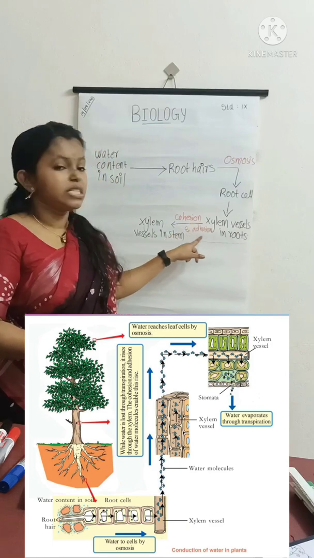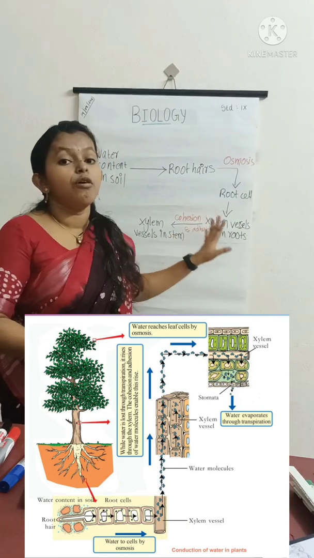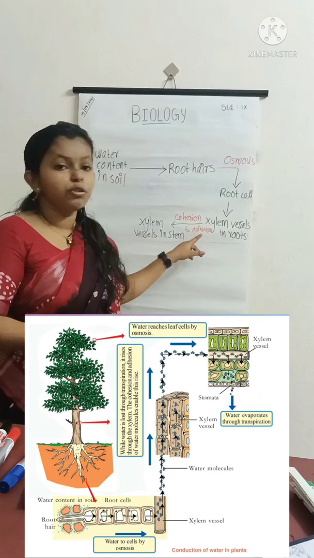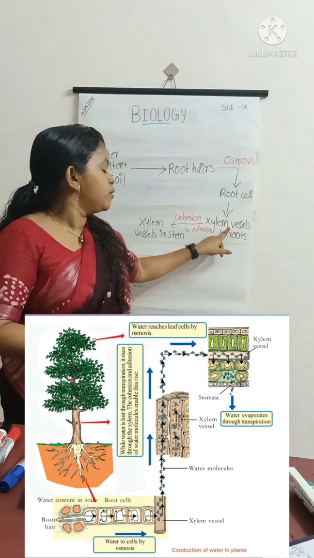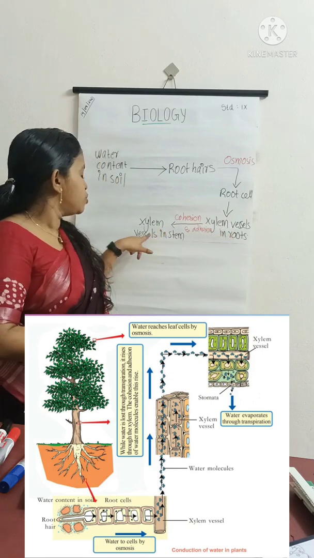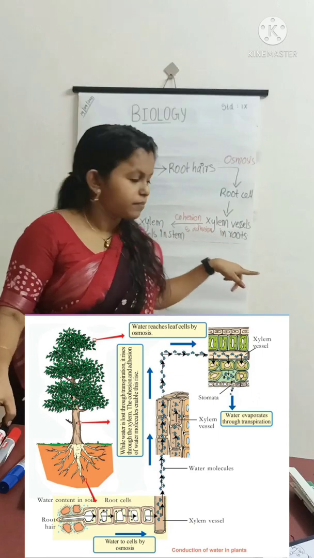This is due to cohesion and adhesion of water molecules, which results in the rise of water through xylem. So, water in the xylem vessels of roots reaches the xylem vessels in the stem.